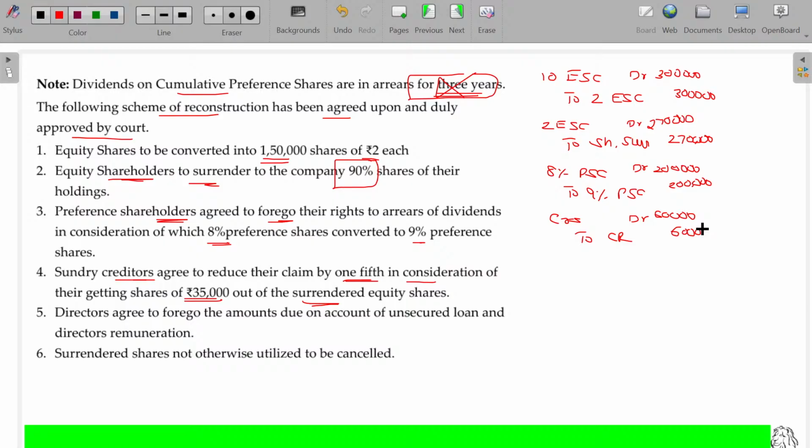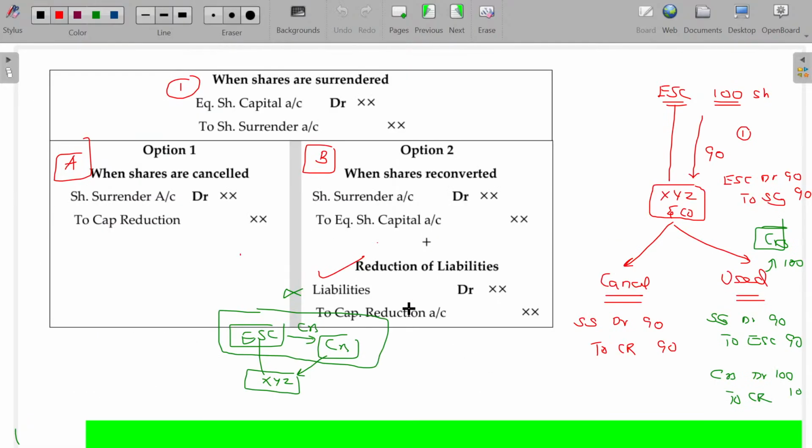Don't forget to pass the entry for offering surrender shares. Share surrender account debit to equity share capital, 2 rupees equity share capital. This value being 35,000. Is that clear? This scenario.